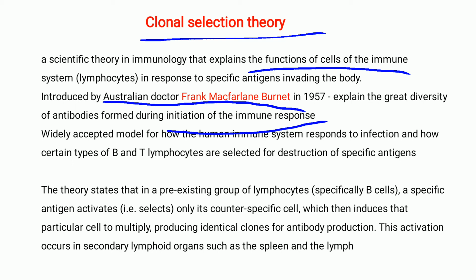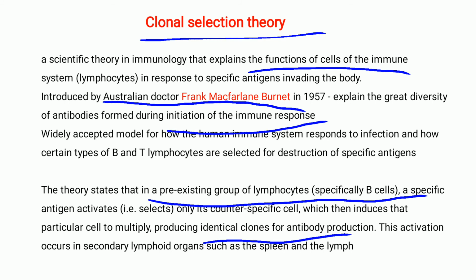This theory tells that there is a pre-existing group of lymphocytes, specifically B cells, that is going to be activated by the antigen only in its counter-specific cell. There are already existing lymphocytes which take the antigen, get activated, and induce a certain group of cells to multiply and produce identical clones of antibody production.